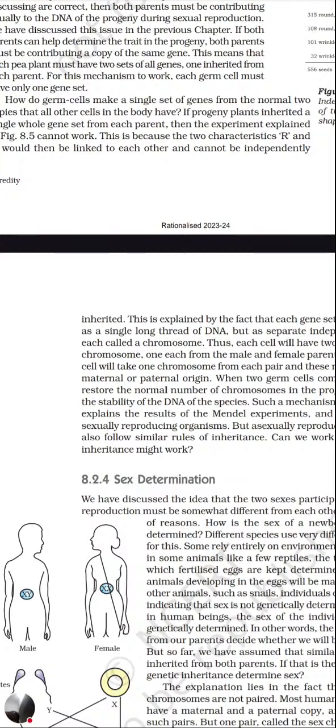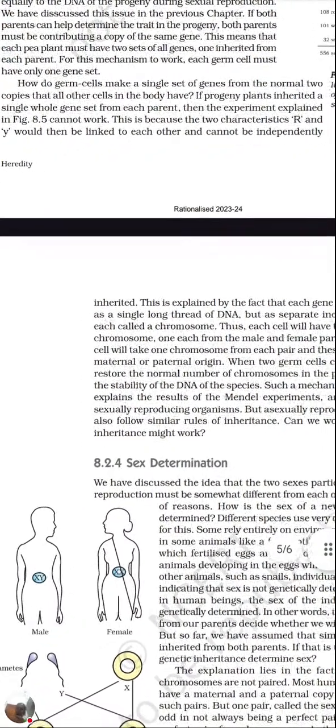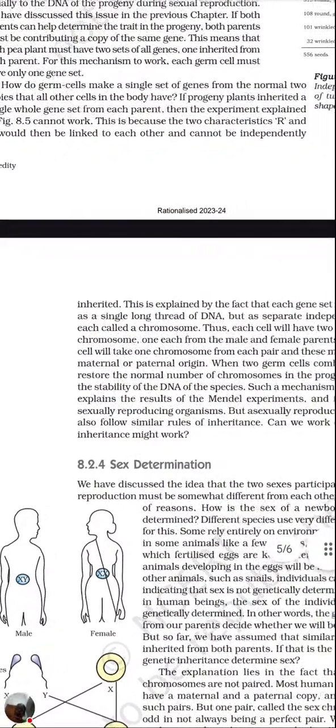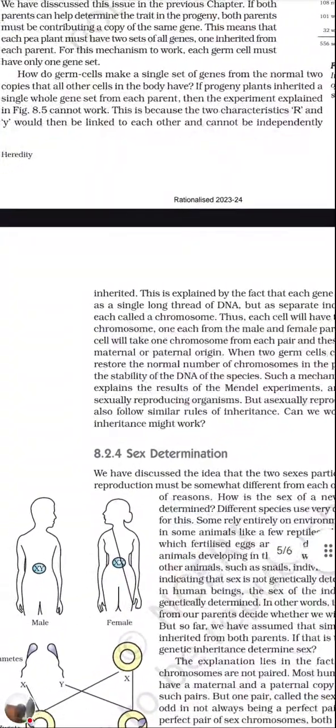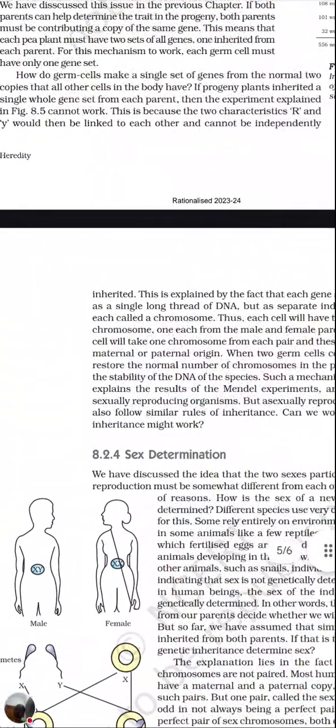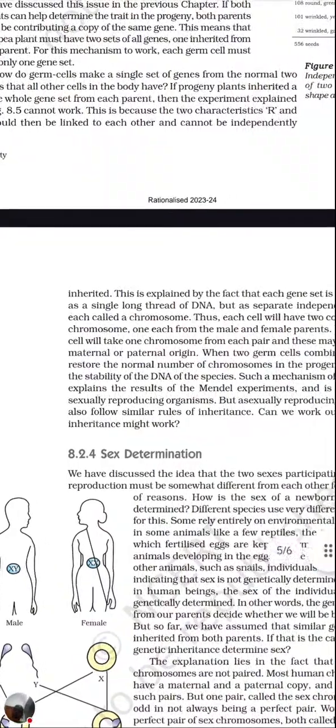If only one will be providing everything, then the progeny will be either like the mother or like the father completely. They will not be having the combination of both. So here there is exchange of copies. It's not like the complete is provided by only one. So this is because the two characteristics capital R and Y would then be linked to each other and cannot